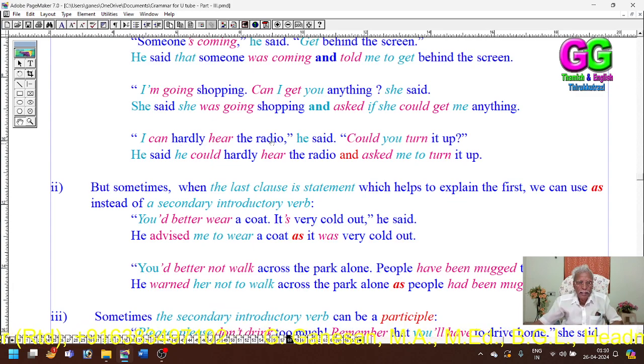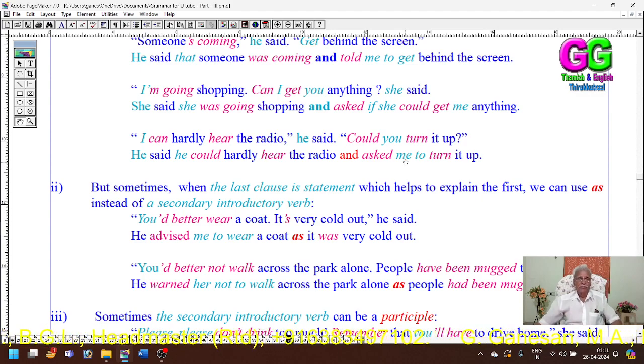I can hardly hear the radio. He said he could hardly hear the radio. I has been changed into he because the first person refers to the speaker, he. Then said, as we used it, said. Then the verb here has been changed as it is. That's all.